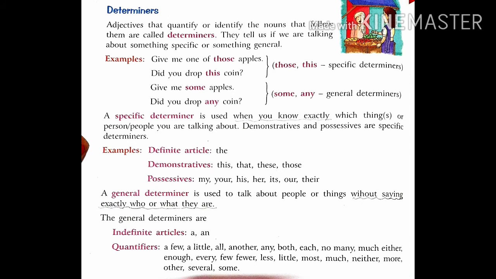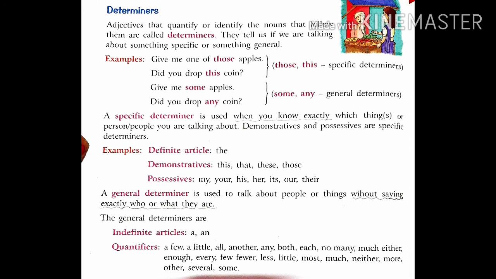For example, give me one of those apples. Did you drop this coin? Give me some apples. Did you drop any coin? So here you can see those, this, some, any.